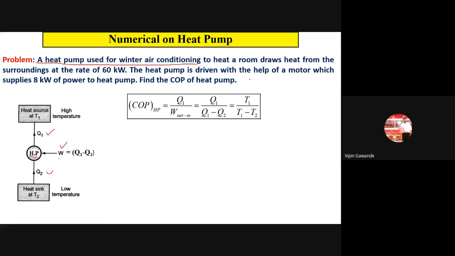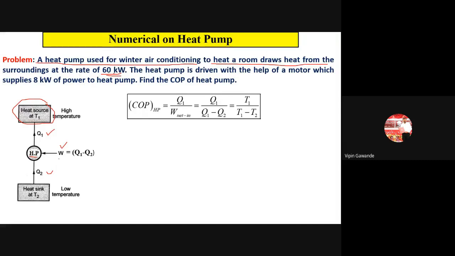Now what is given in the problem? A heat pump used for winter air conditioning to heat a room. This is our room, and we have to heat this room. To heat a room, it draws heat from the surrounding at the rate of 60 kilowatt.